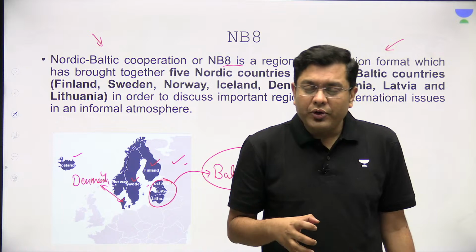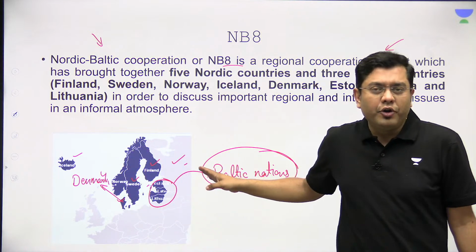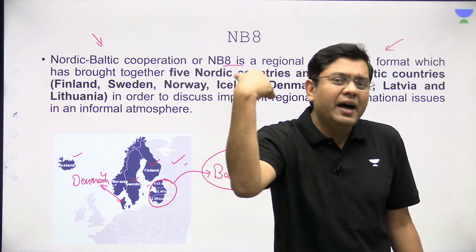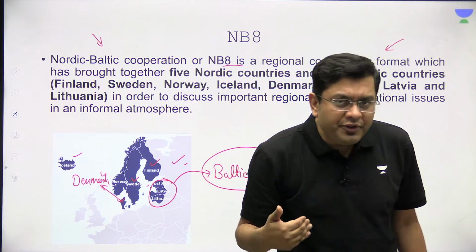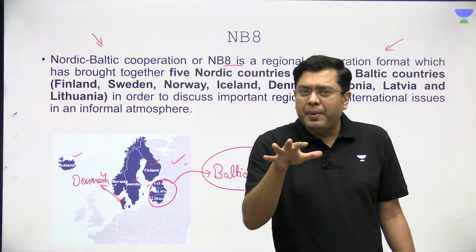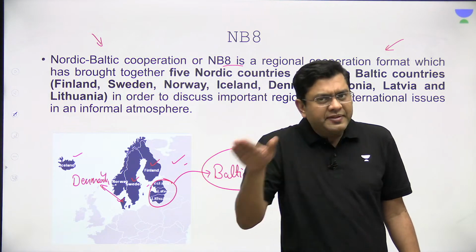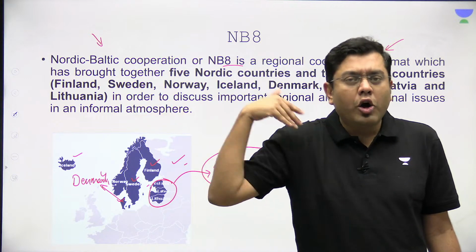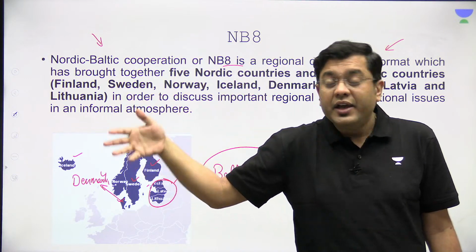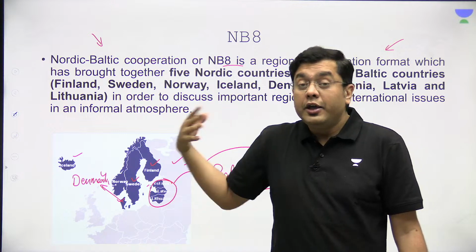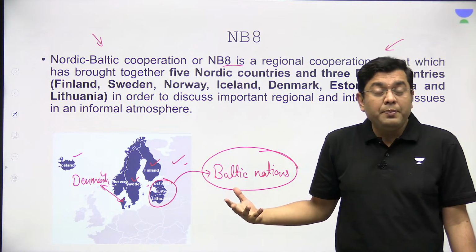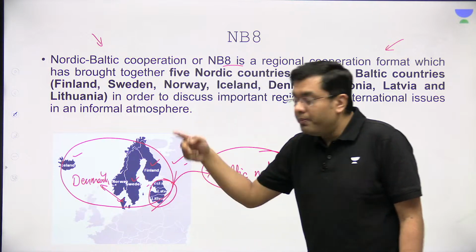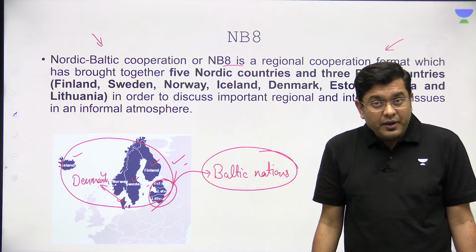Because if you think about it, a country like Finland, for example, if it comes to the global forums and global groupings and asks for something, you can obviously imagine what its bargaining power will be. It will be substantially less. If a country like Sweden individually goes along and talks about trade parameters and softening of trade norms, you can again imagine what its bargaining power will be. But together, they form a large market.